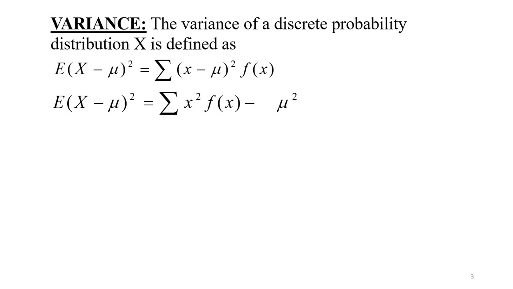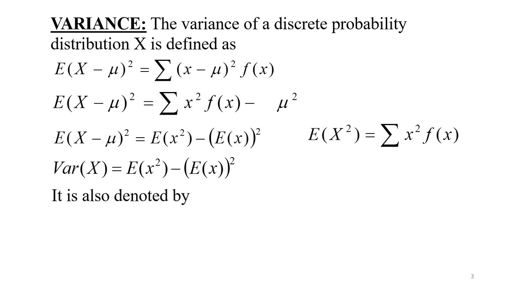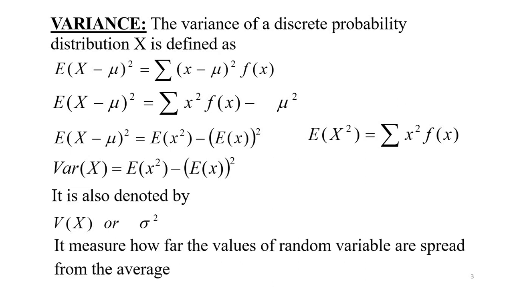Now, if you replace the sigma x square into f of x by expectation of x square, that is the expectation of square values, we arrive at this formula, which is the easiest formula among all the definitions we have studied earlier. So from here onwards we will be using this formula instead. Variance of x is expectation of x square minus expectation of x whole square. It is denoted by V of x or sigma square.